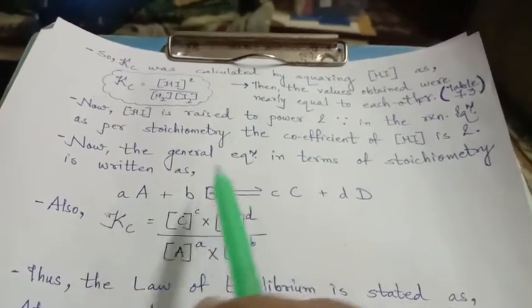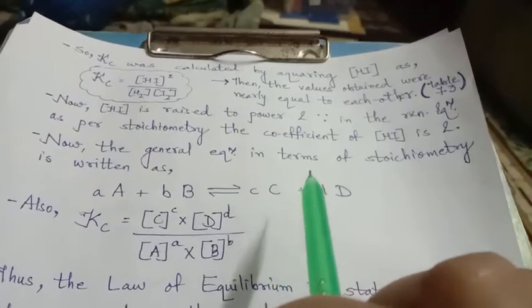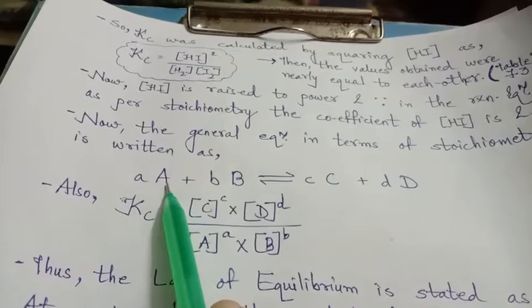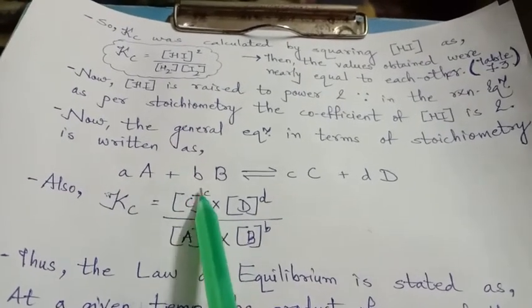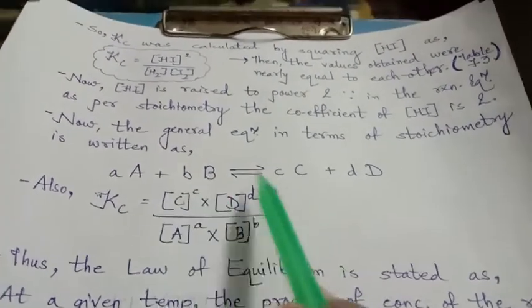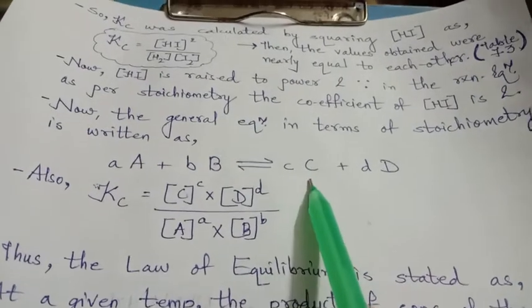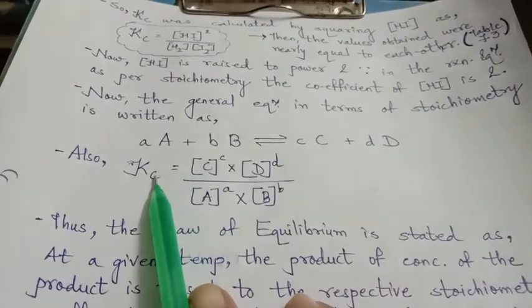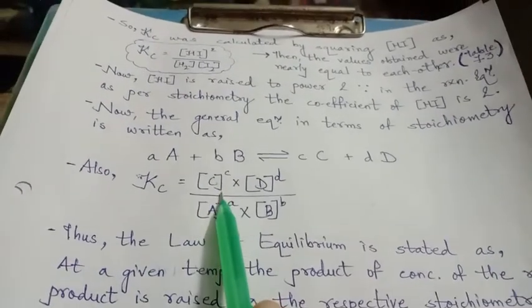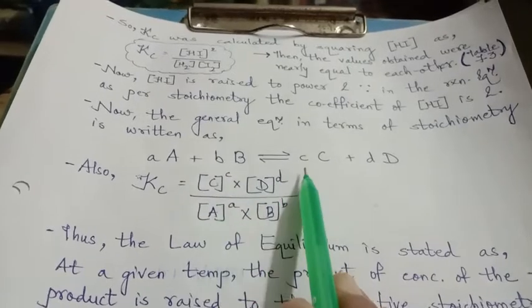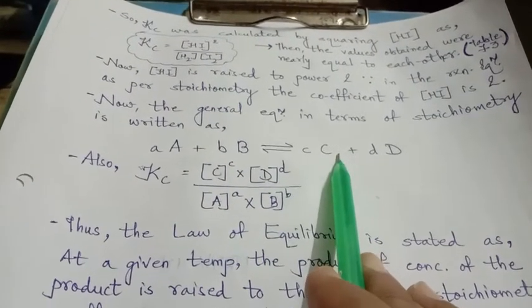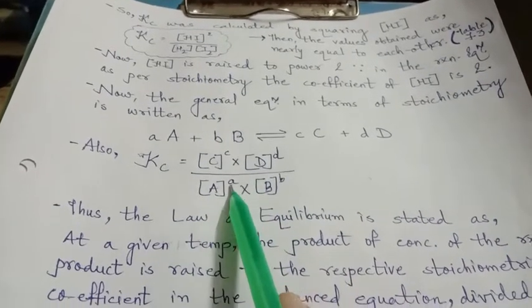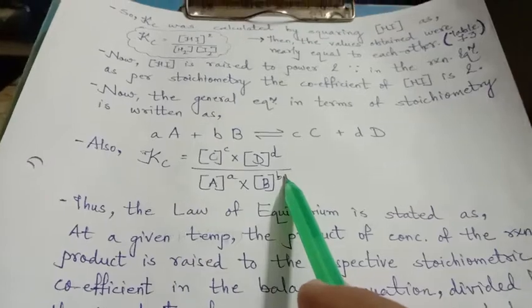And so the generalized equation in terms of stoichiometry is written as a moles of A plus b moles of B gives c moles of C plus d moles of D. And now the expression for the constant will be [C]^c, because it will be now moles of that respective substance, [D]^d, over [A]^a into [B]^b.